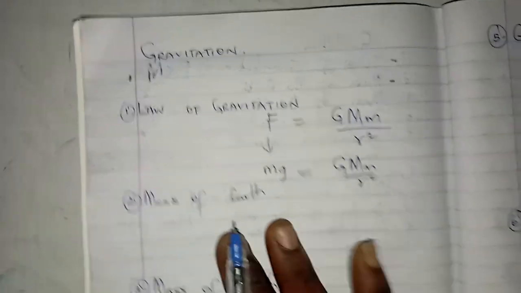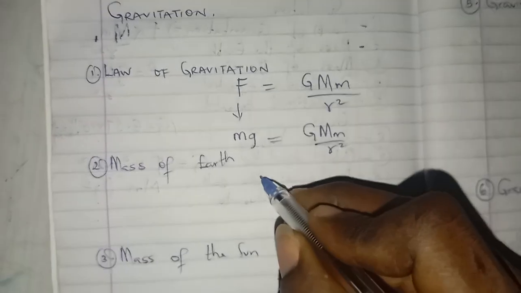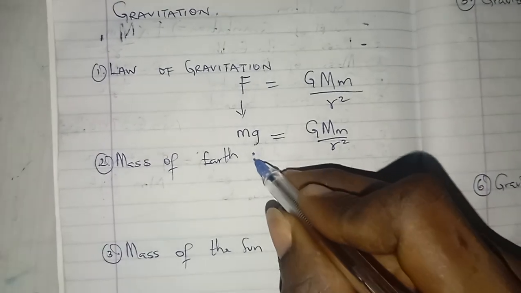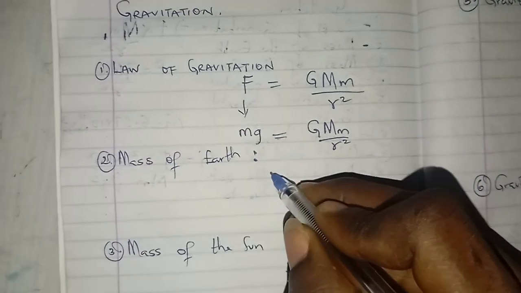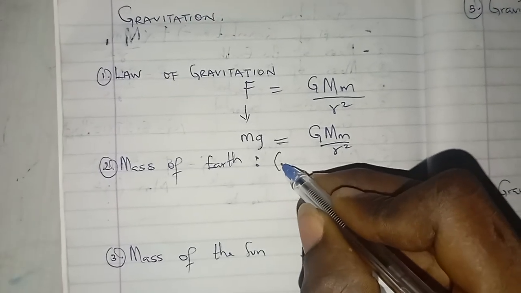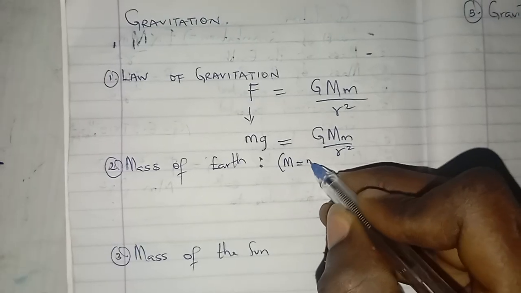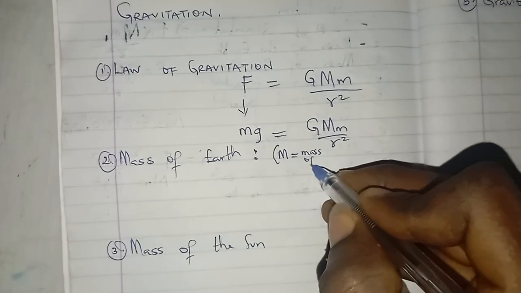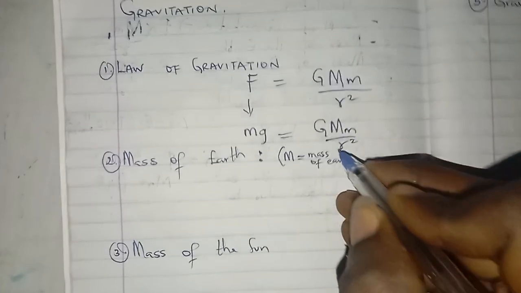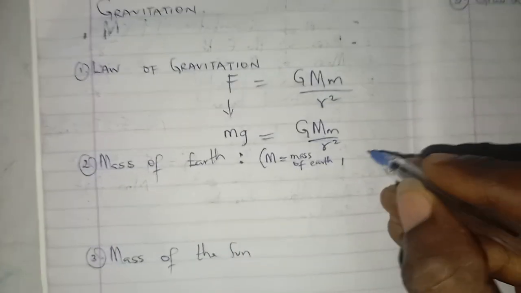So when I'm talking about the earth now, the same formula is what I'm using. So when I'm talking about the earth, it simply means that for the earth, the first M is now the mass of earth. This equation, comparing it with whatever I'm doing, is how you go about this course.